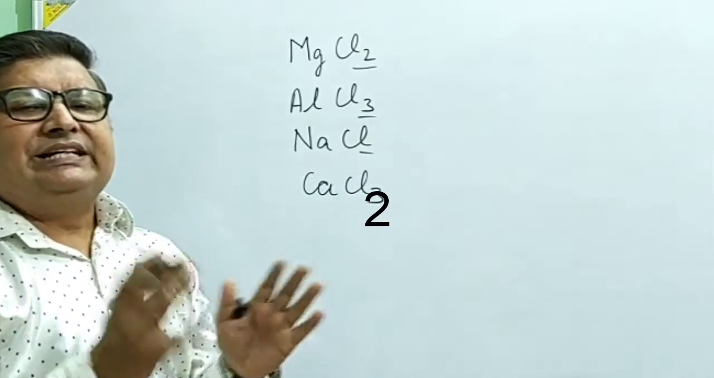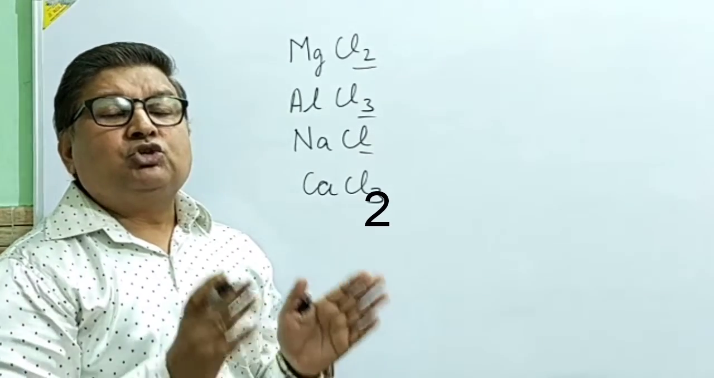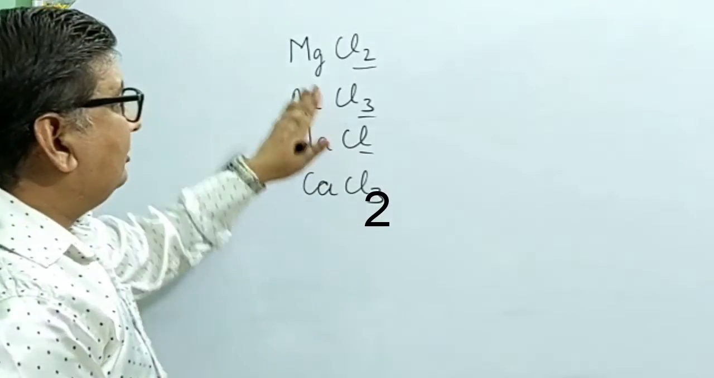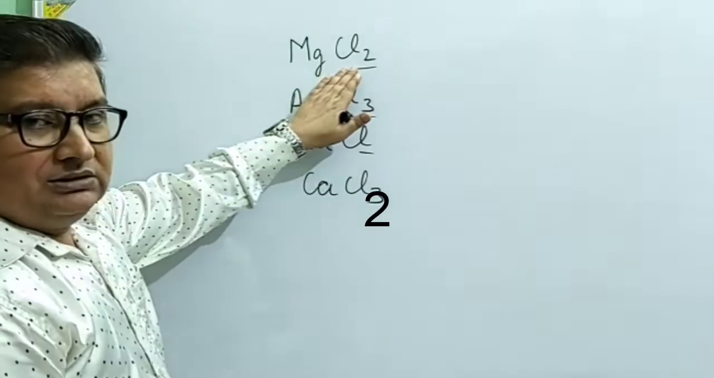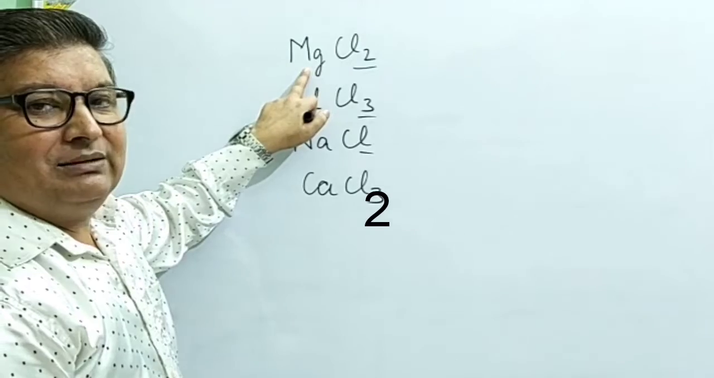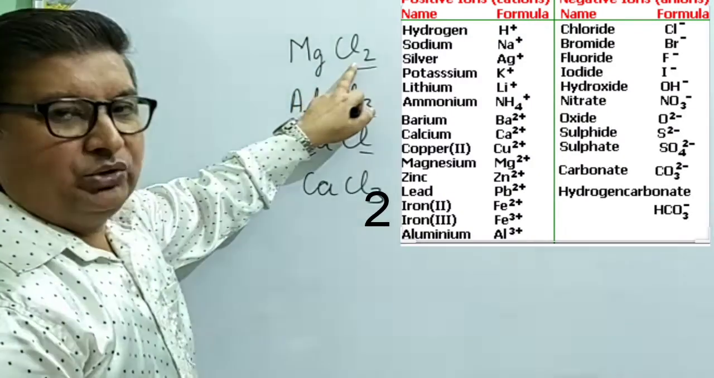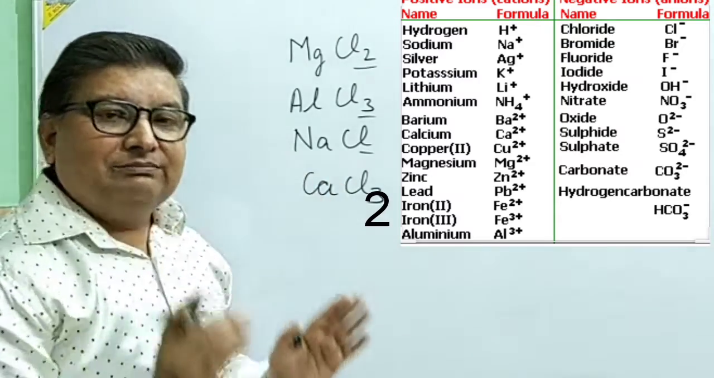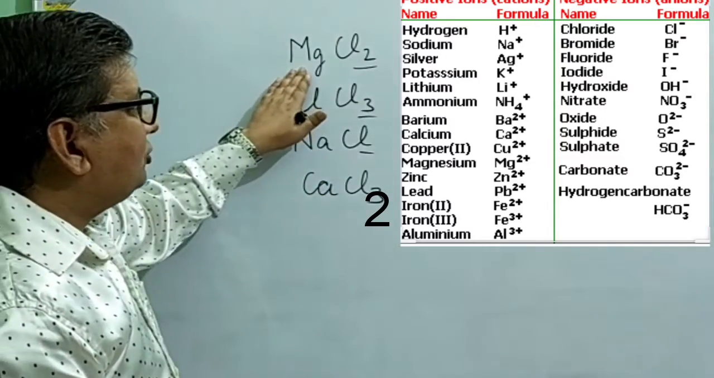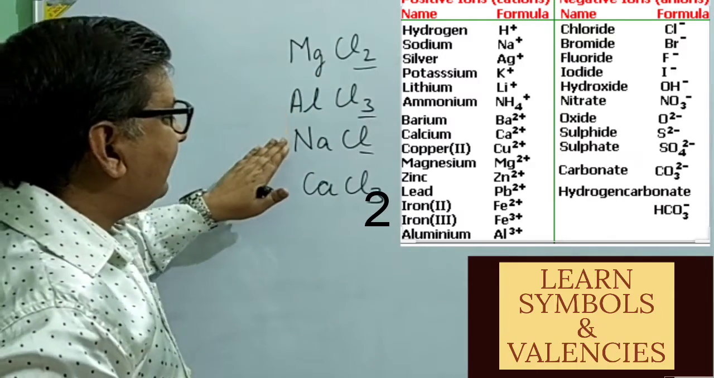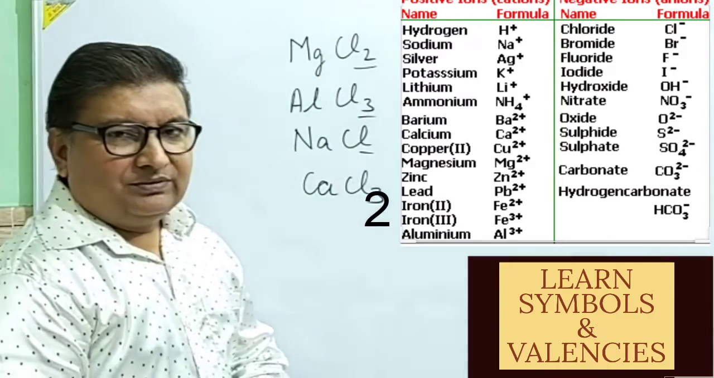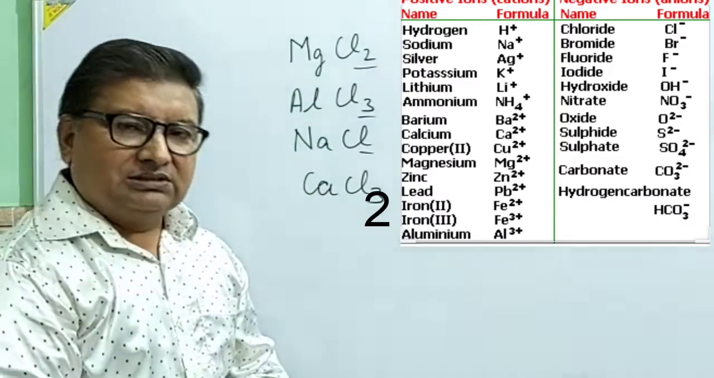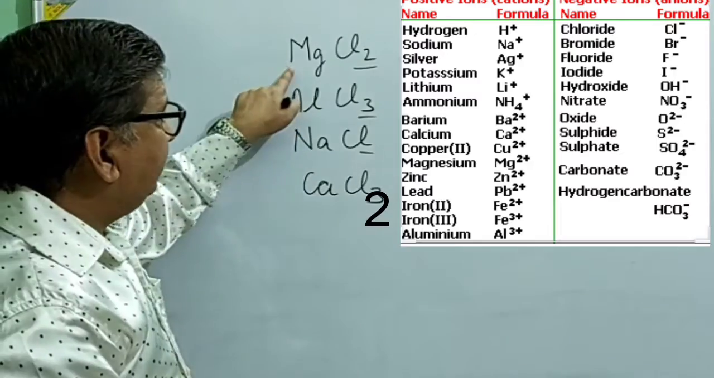So first of all, as far as reading is concerned, it is very important that we should know the symbols of elements. When I talk about this chemical formula, you can see here Mg indicates magnesium and Cl indicates chlorine. So first of all, you should learn the symbols of elements: Mg means magnesium, Cl means chlorine, Al means aluminium, Na means sodium, Ca means calcium. Once you know all the names of these symbols, it will be easy for you to read the name.